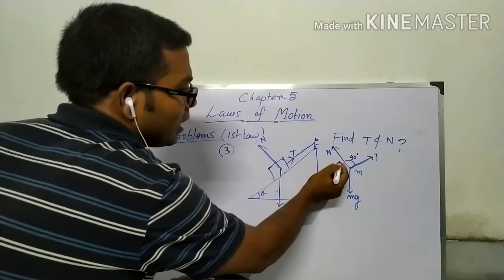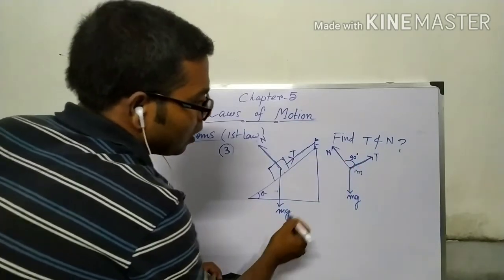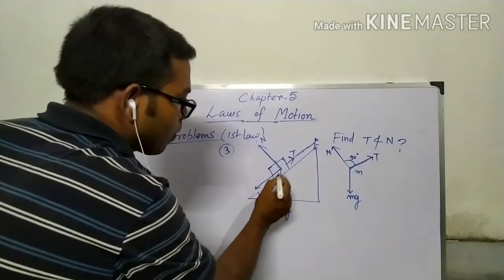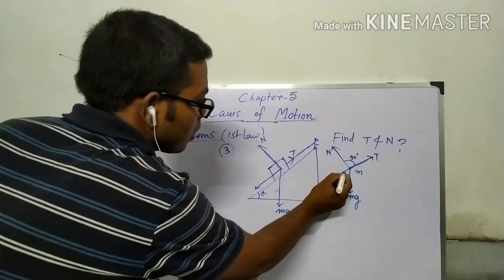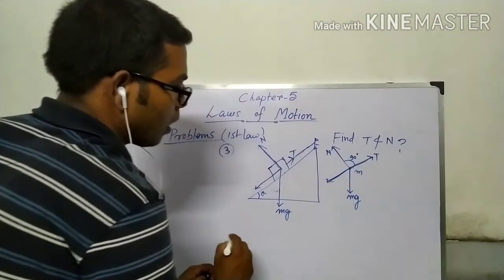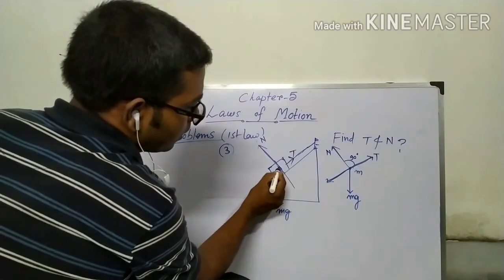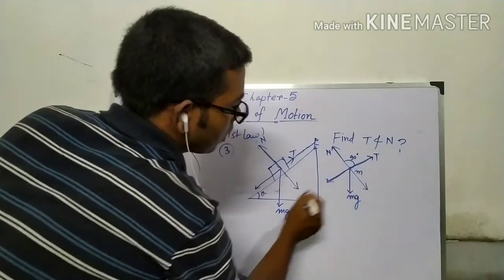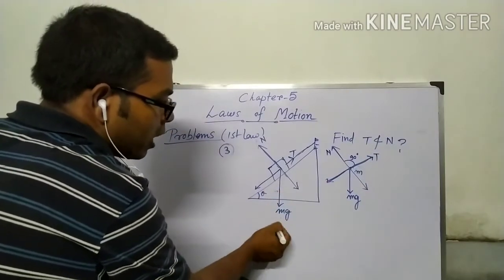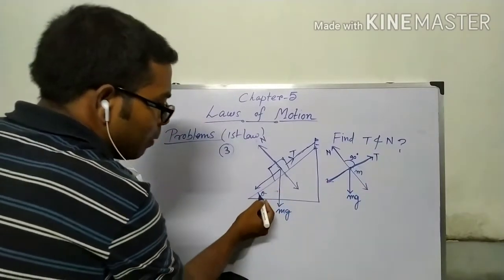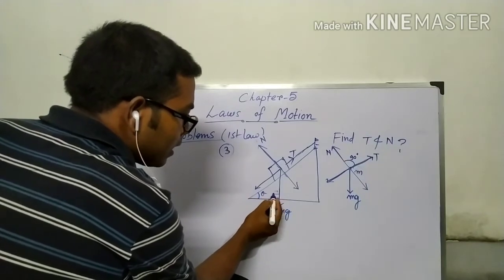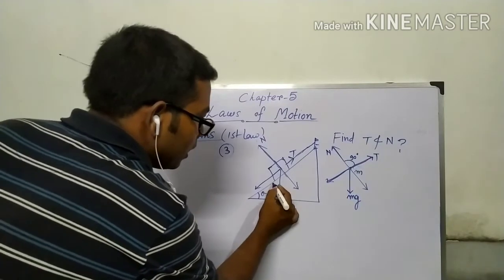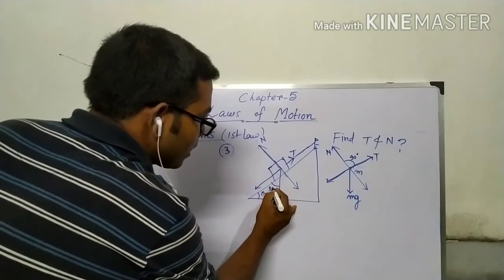So we can easily take these two as axes. These two are the components of this mg, and if this is theta, and this is 90 degrees as it is vertically downward, then this is 90 minus theta.